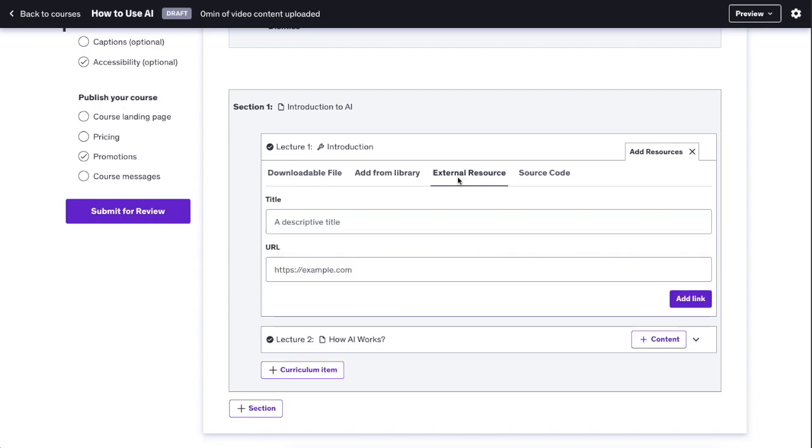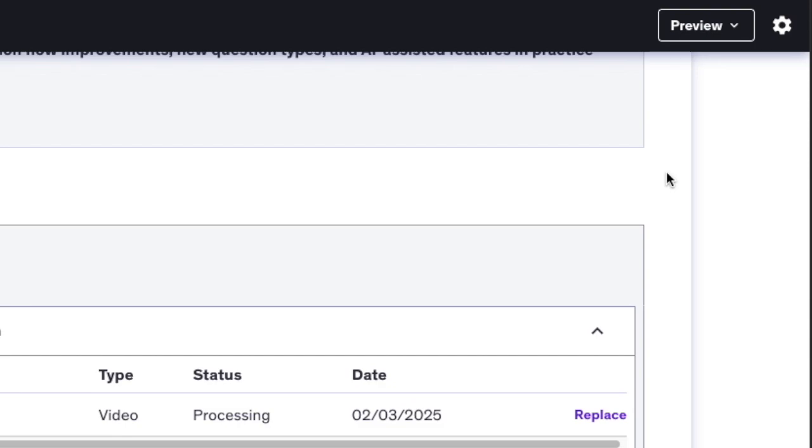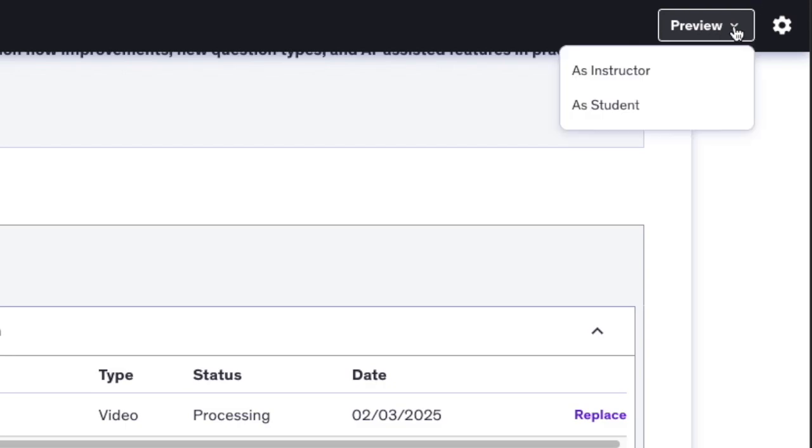And then you can also do an external resource. For example, let's do my LinkedIn. And then I can drag and drop the link here. And then let's click on add link. And there we go. And then once you have made some changes here, you can always preview the course by clicking the top right corner where it says preview.